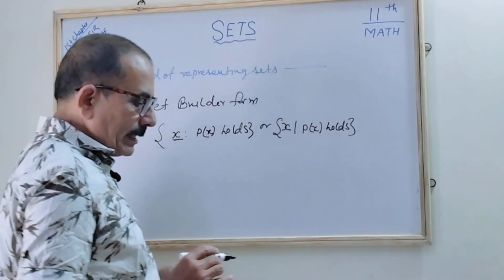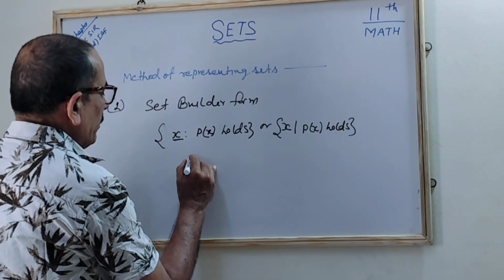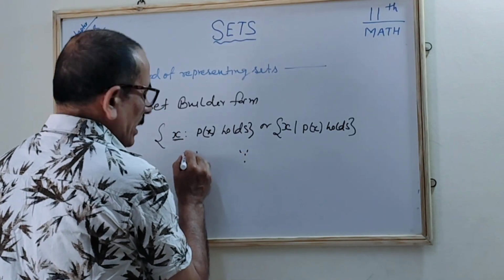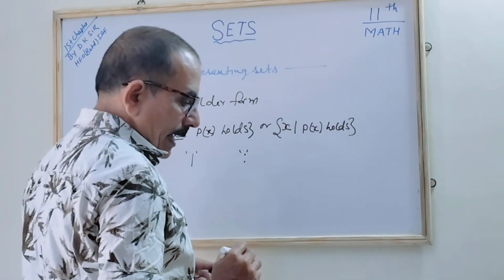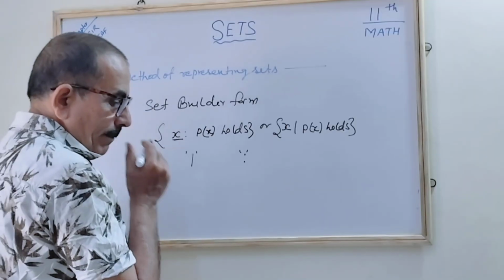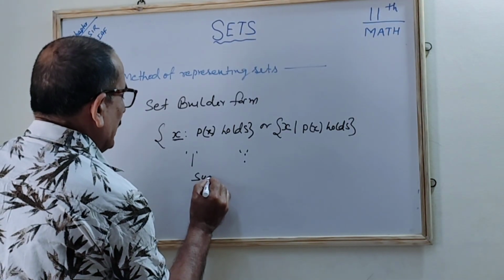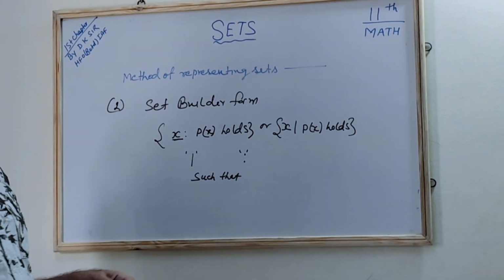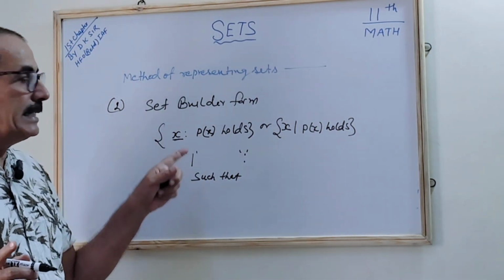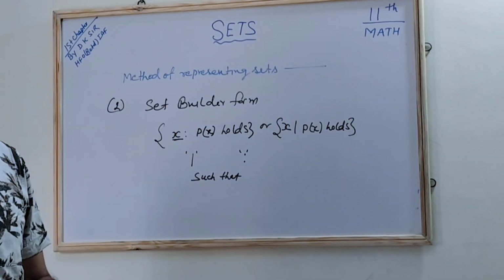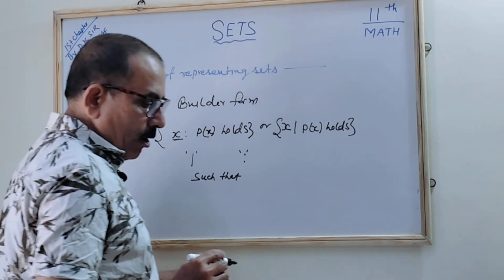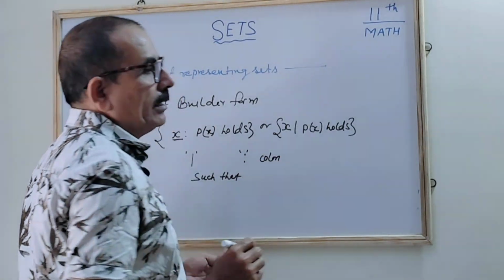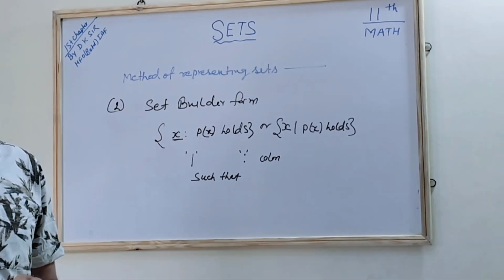For P(x), we use two symbols. One is like this, or the other is like this. There are two symbols we are using, read as "such that". Such that means: it is a set whose elements are x, where x is such that P(x) holds, correct? So we can use "such that", or we can use the colon. In both cases we say "such that", correct?